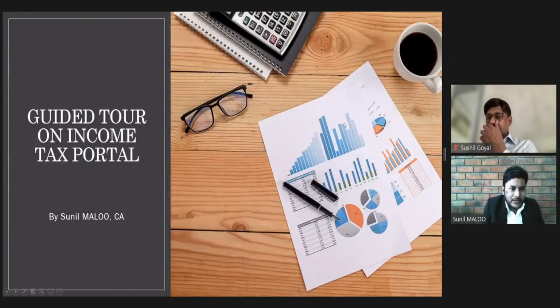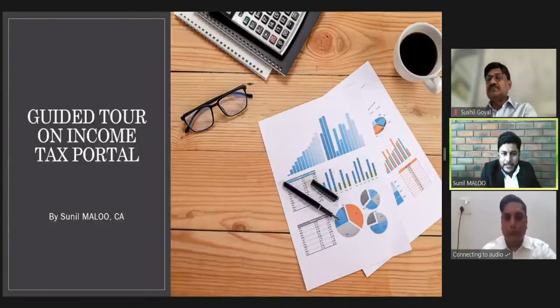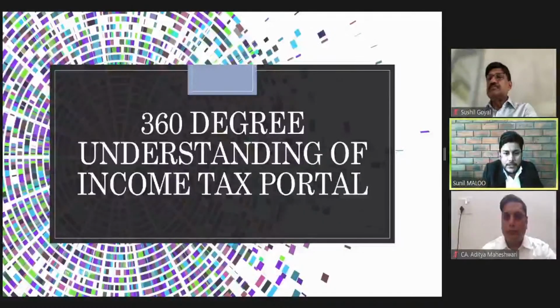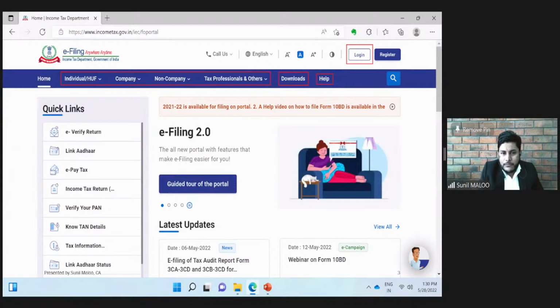Okay. So today we are going to discuss the income tax portal, 26AS, and its connection with the recently introduced AIS and TIS. At the last, we will discuss the provisions relating to advance tax. First, we will discuss a 360-degree understanding of the income tax portal. Friends, as we all know, now in income tax everything is faceless and system oriented. So the income tax department has designed and developed a new e-filing portal which was introduced a year back in June 2021.